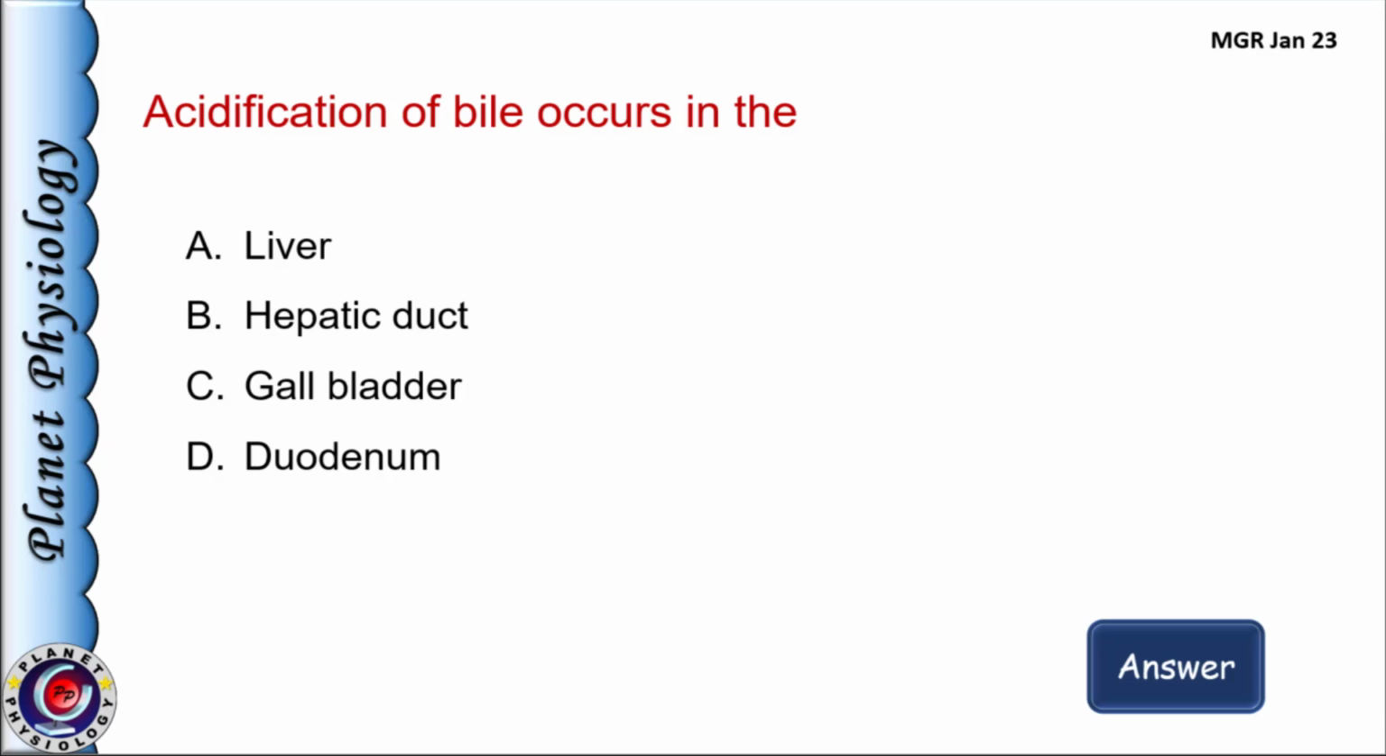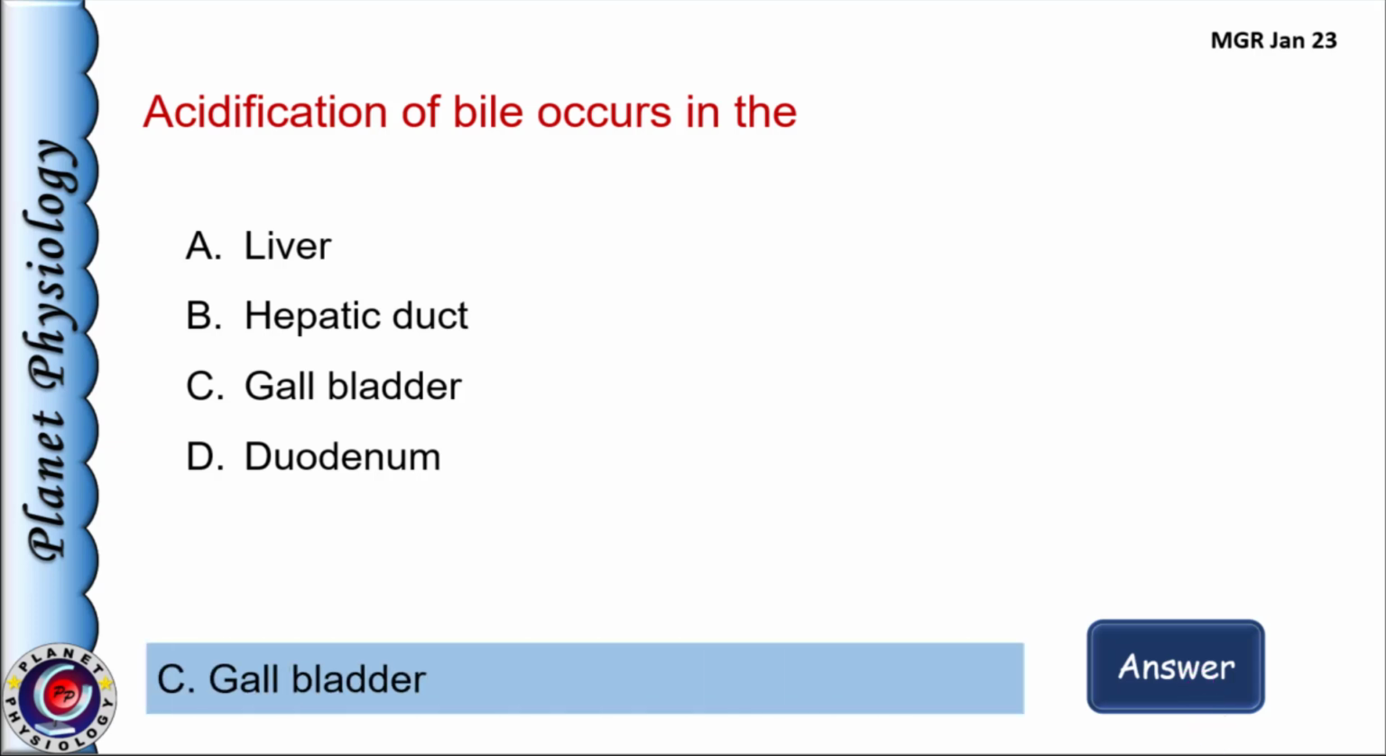Bile tends to be alkaline on an average. The pH of the common duct bile is about 7.5 to 8.05. During storage of bile in gallbladder, as bile gets concentrated, pH of the gallbladder bile falls to about 6.8 to 7.65 depending upon the duration of the storage. It becomes more acidic with longer duration of the storage, and hence the correct answer is option C, gallbladder.